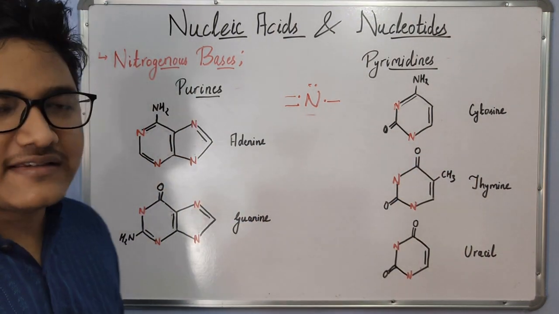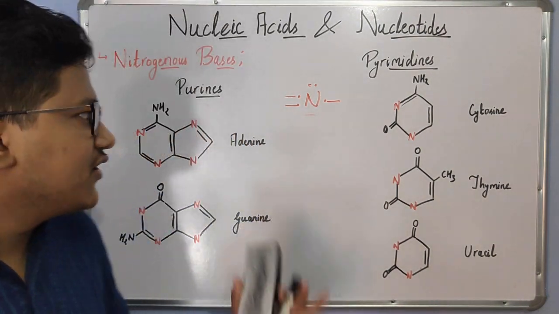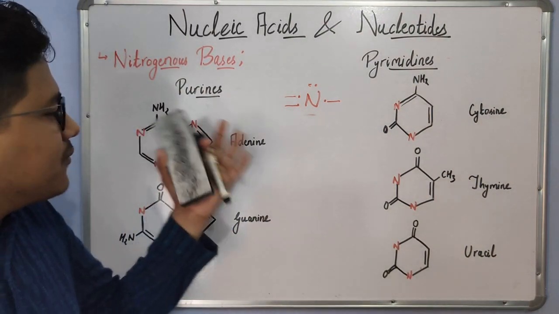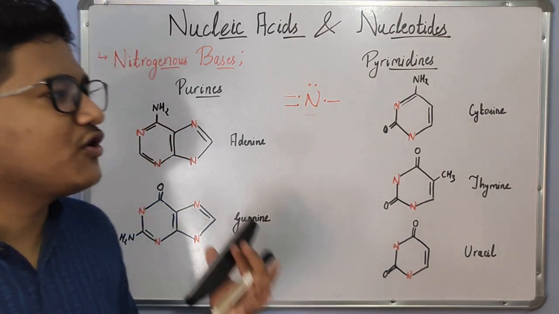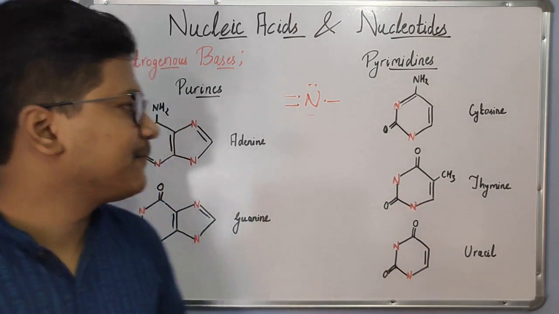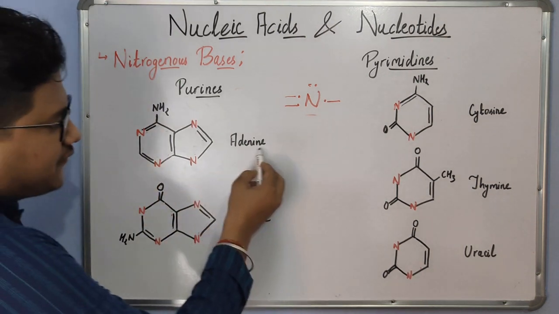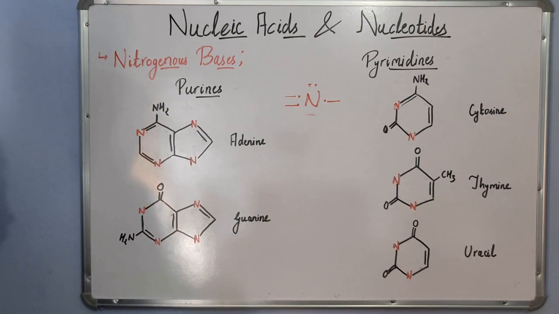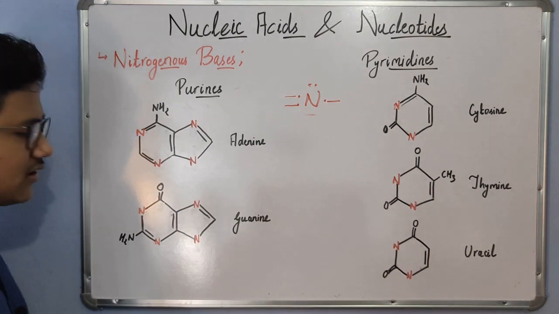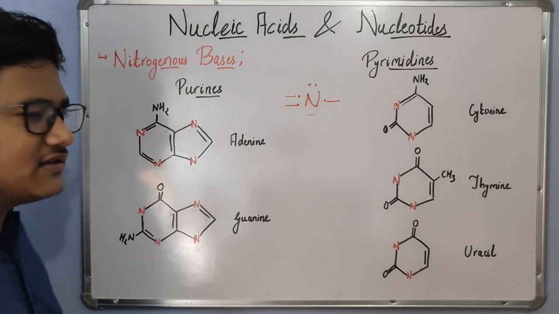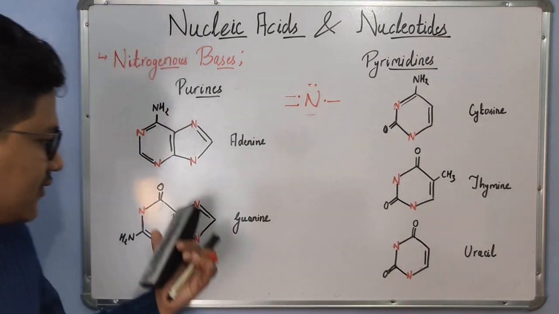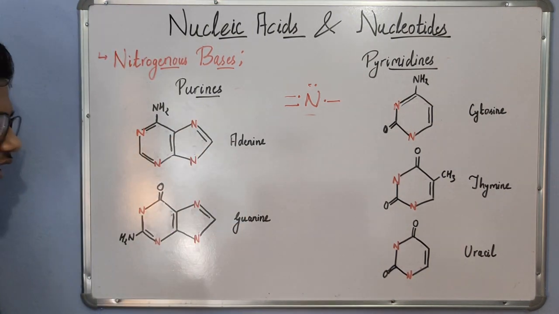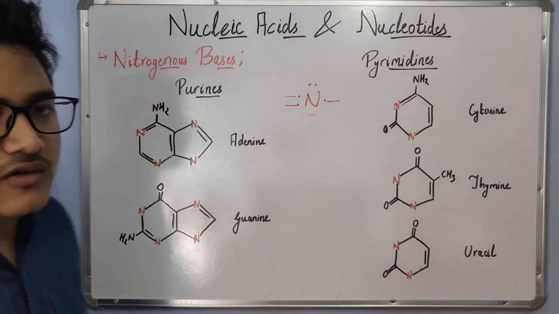Now why are these called purines? Because if we look into the history of purines, this was first experimentally isolated or discovered from urine or uric acid. So that's why pure urine, and from that it came to be known as purines. And in adenine, there is an amino group attached to the purine ring, whereas in guanine, in addition to an amino group, an oxygen atom is also double bonded to the purine ring. That's why adenine is very often called 6-aminopurine, whereas guanine is called 2-amino-6-oxypurine.